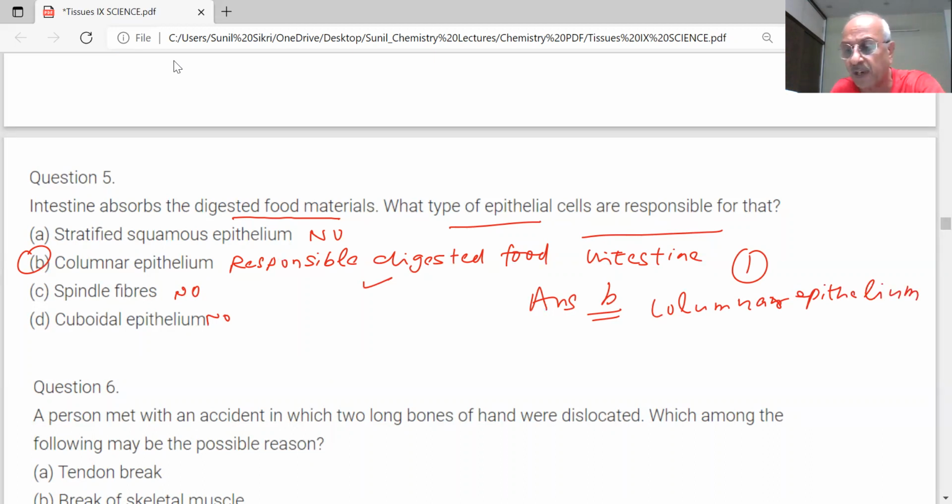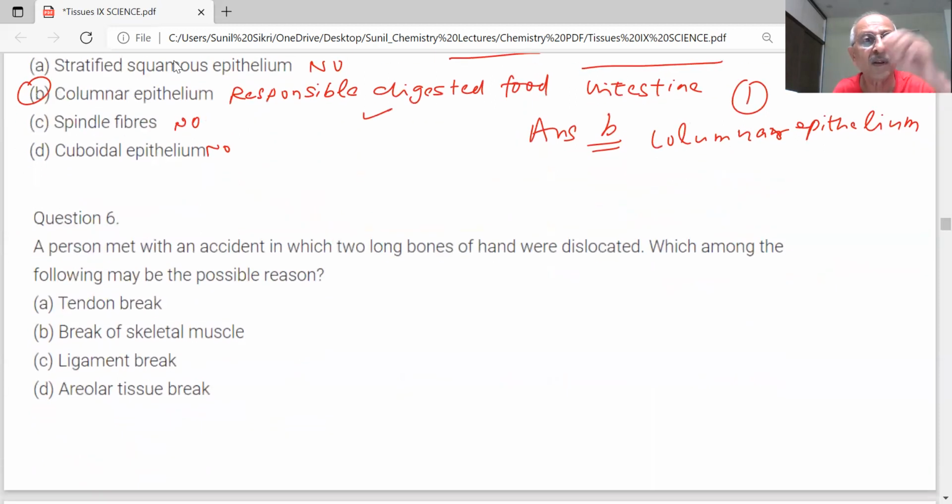Next question is coming. A person met with an accident in which two long bones of the hand were dislocated. Which among the following may be a possible reason? First one, tendon break. Is that a reason for dislocation of the bones?